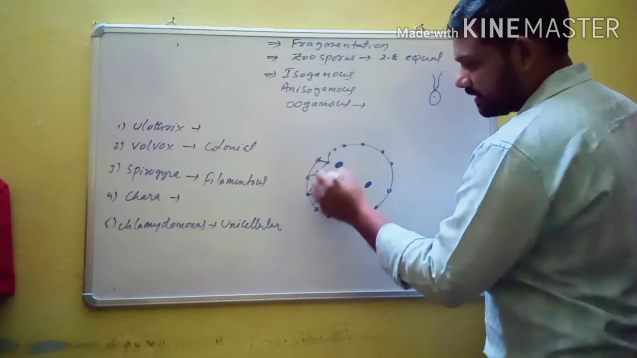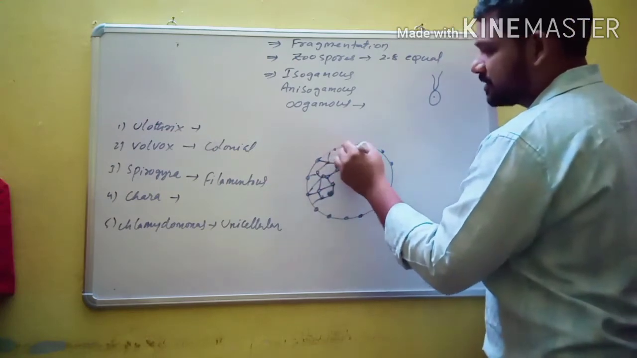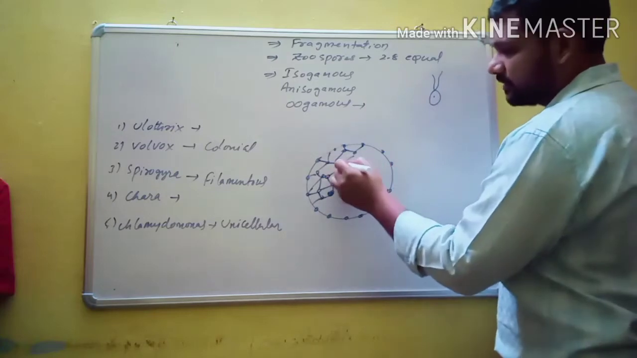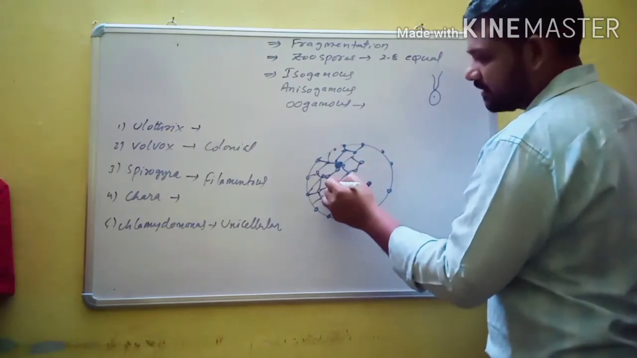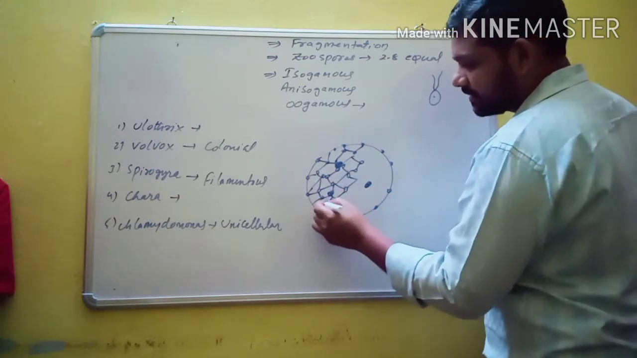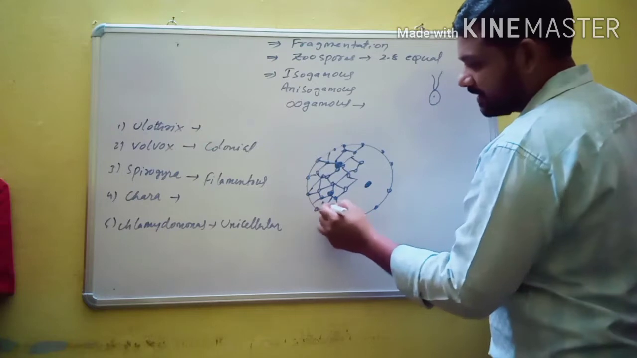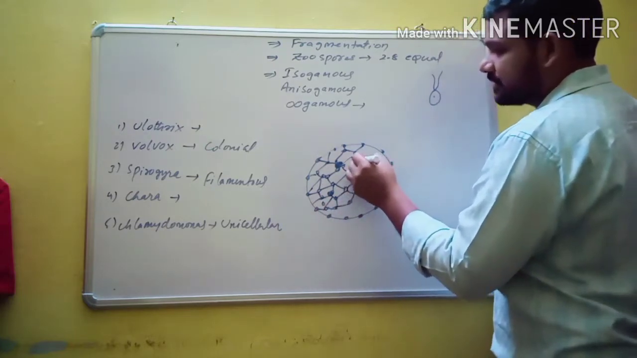So these are the large number of unicells. So this is the aggregation. So each matured cell, this is the matured cell of Volvox. Each matured cell of Volvox possesses a large number of unicells in aggregation, so generally it appears like a multicellular condition, but actually it is unicellular, but it is a colonial form.